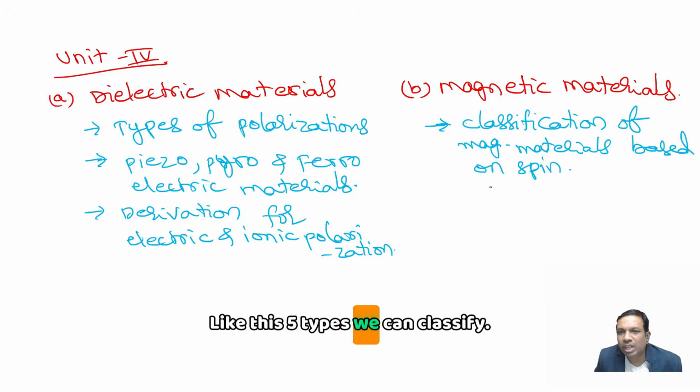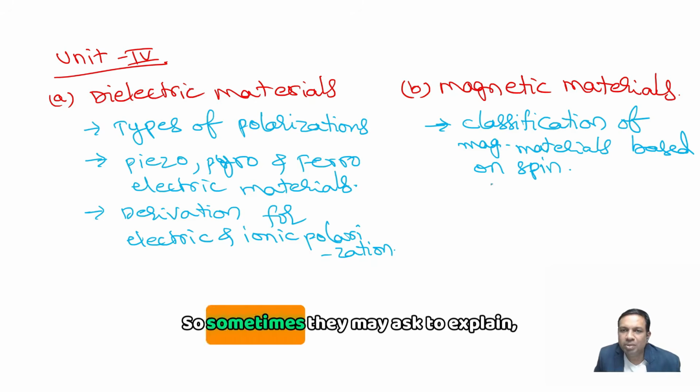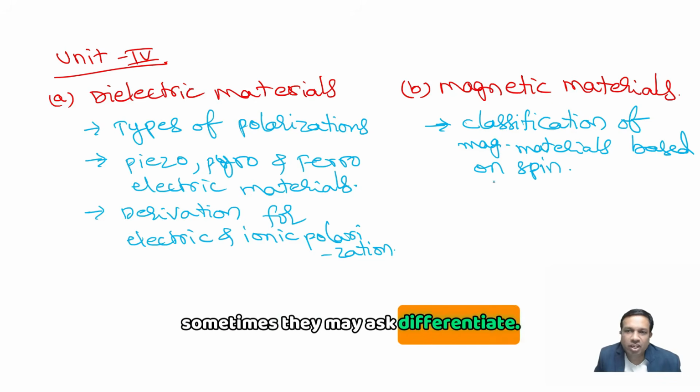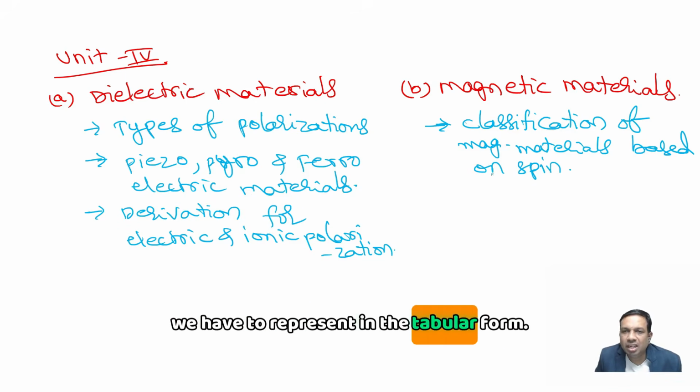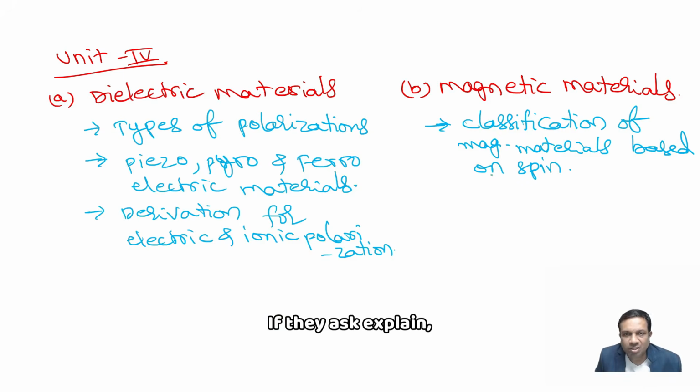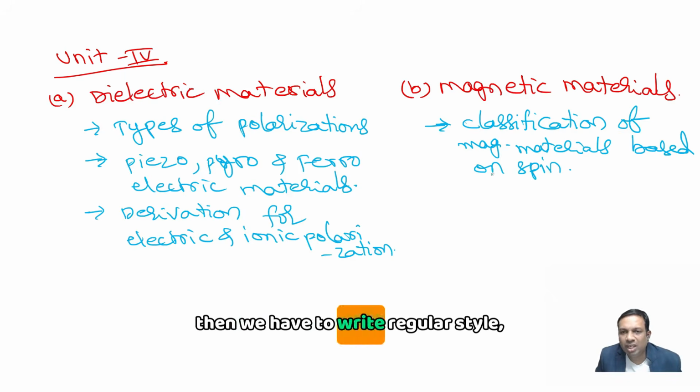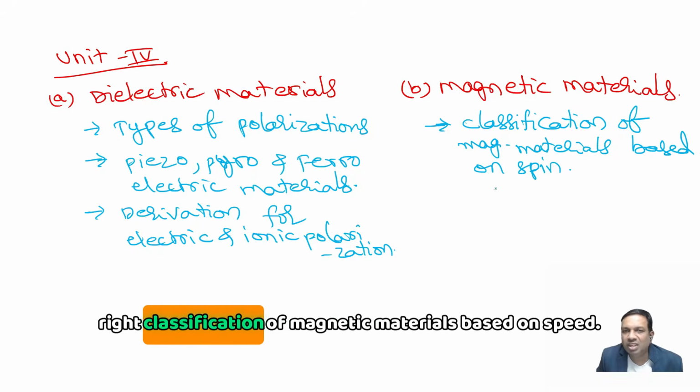Like this, 5 types we can classify. Sometimes they may ask explain, sometimes they may ask differentiate. Whenever they ask differentiate, we have to represent in tabular form. If they ask explain, then we write in regular style, right?